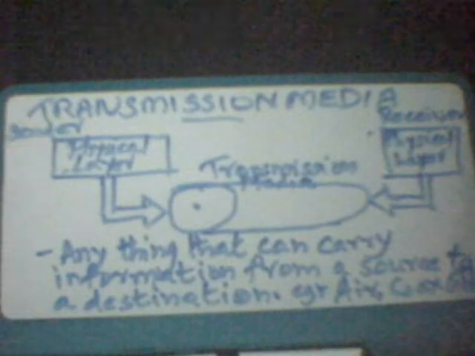A transmission media can be anything that can carry a message from a sender to a receiver. Examples of a transmission media include air and a coaxial cable. For example, in radio broadcasting transmission and reception, the medium of transmission is air, whereas in cable television, the medium of transmission is a coaxial cable.